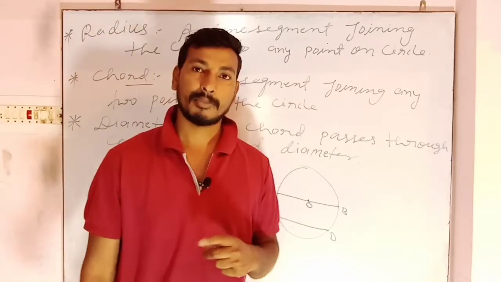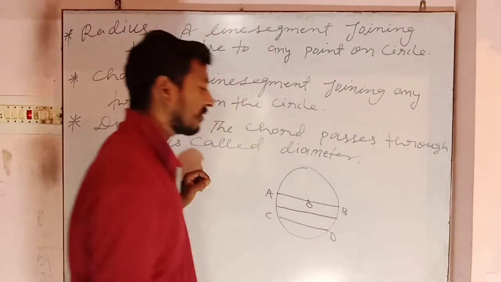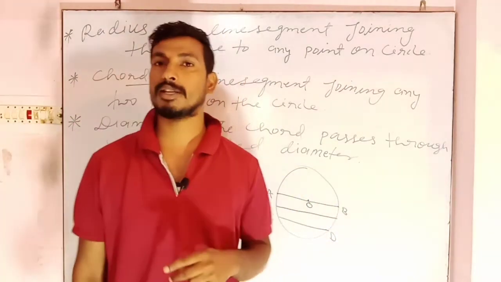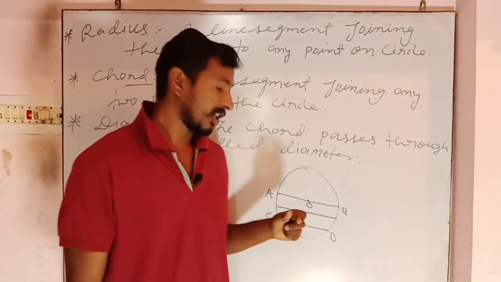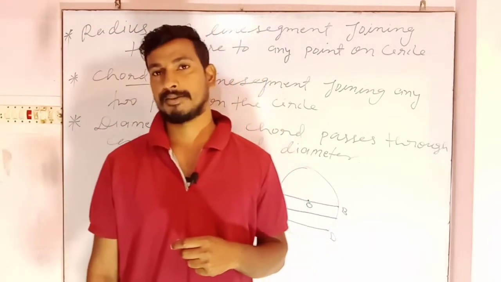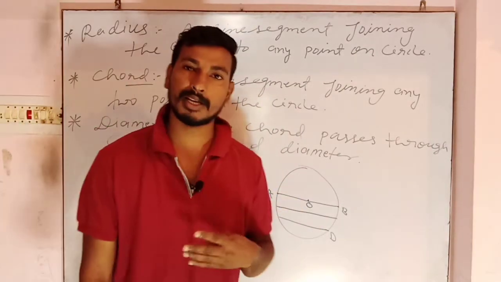Actually what happens is that when you go nearer to center, the length of chord increases. There is one theorem in class 9 that the chord nearer to center is larger. So as you go nearer to center, the length of chord keeps increasing.